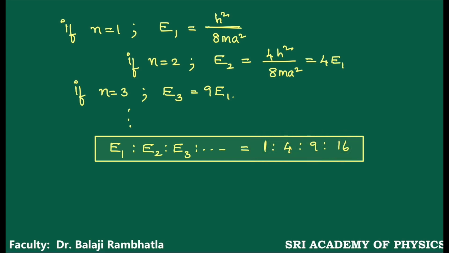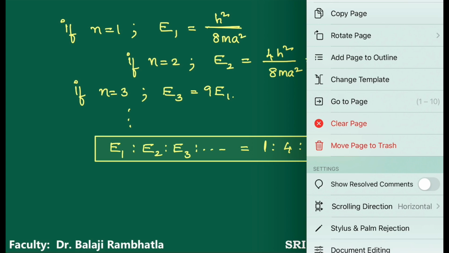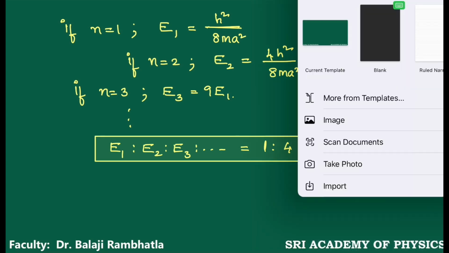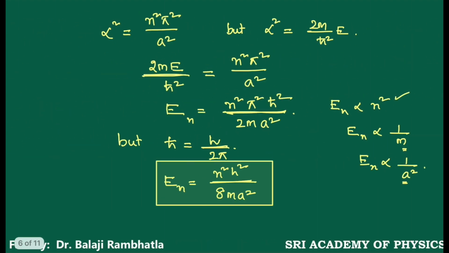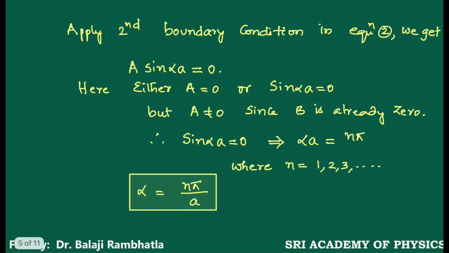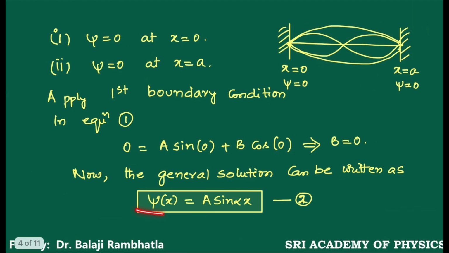Now, what is the general equation? What is the value of alpha? Alpha value is n pi by a. Now how to represent this general equation?